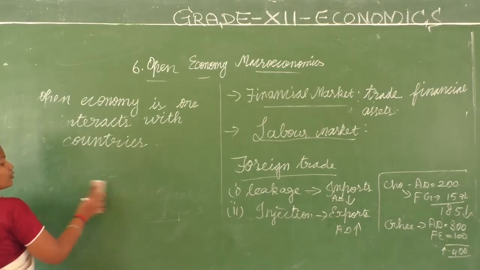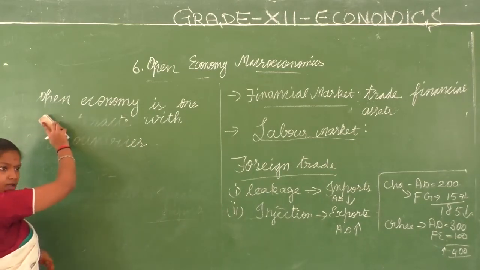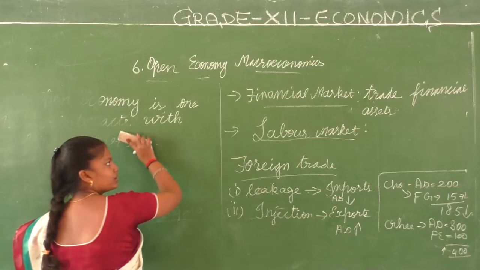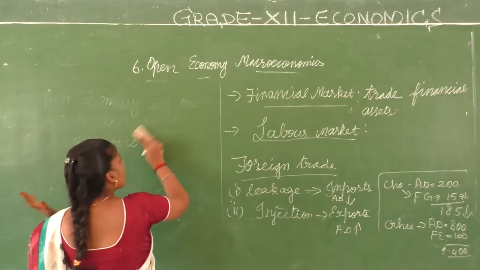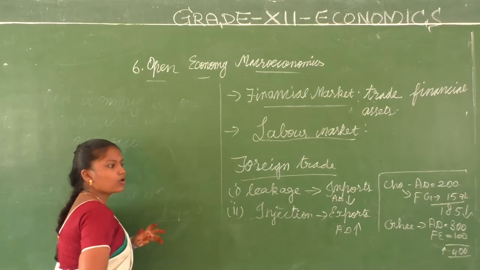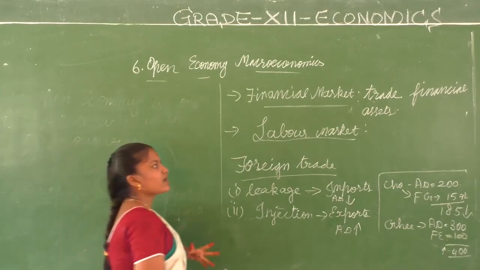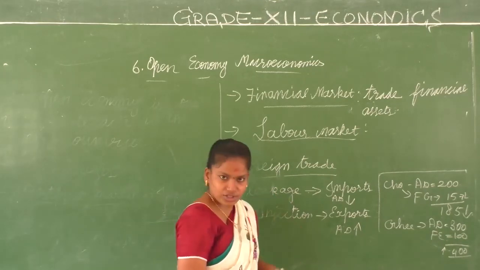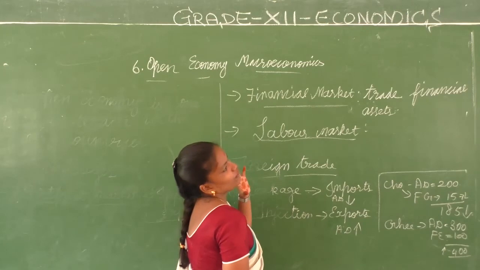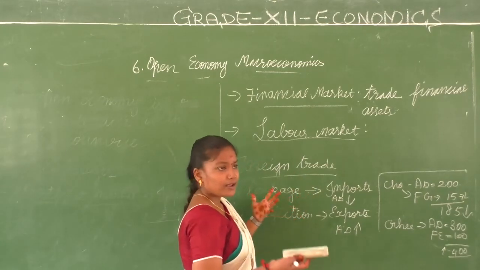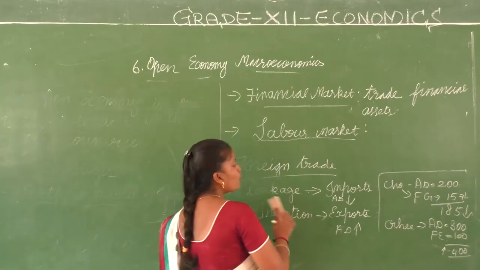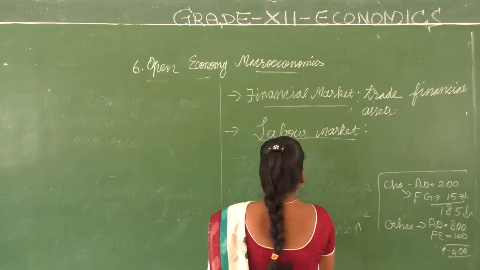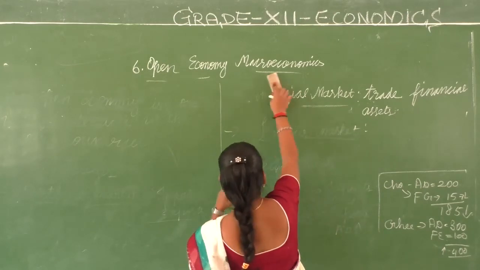So when you have rupees, they are used only in our country. You can't take the same rupee and use it in another country for any purpose. Right, children? Same way, when you have American dollars or Australian dollars, you cannot use them for transactions here. You can keep them as savings, or as a collection, or even frame them. But are you going to use them to buy things? No, you can't. So how are we going to manage it is what we are going to discuss now.